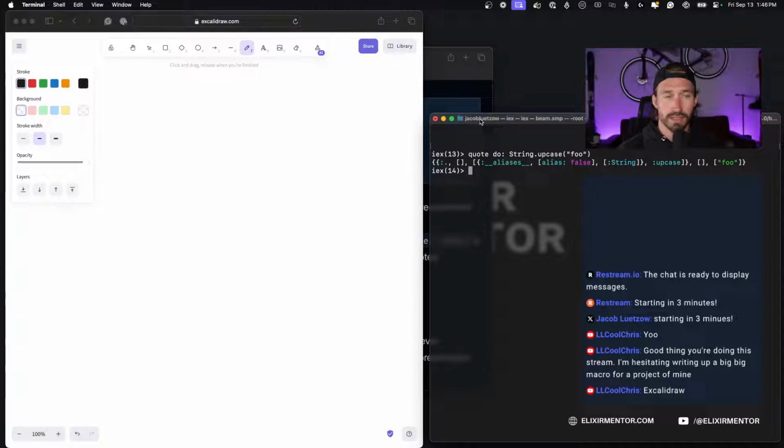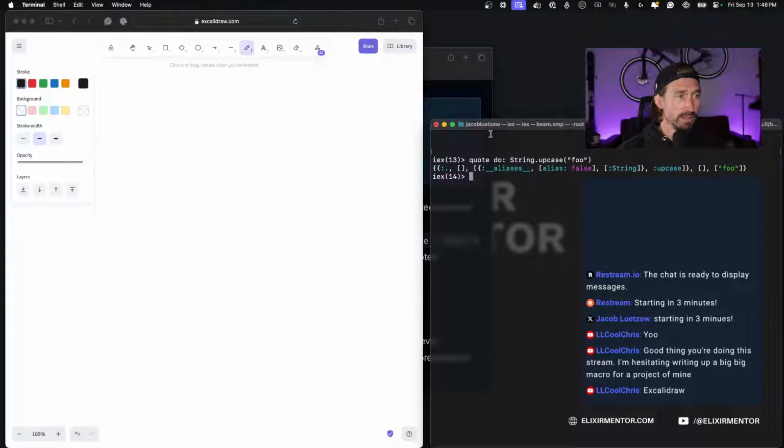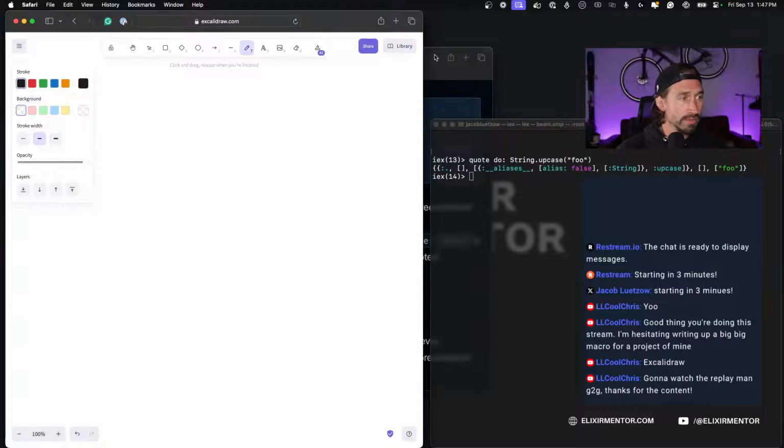That's a good spot, right? So we have our String.upcase, and I'm going to go from the inside out, if I can even figure that out. This is a very hard example.